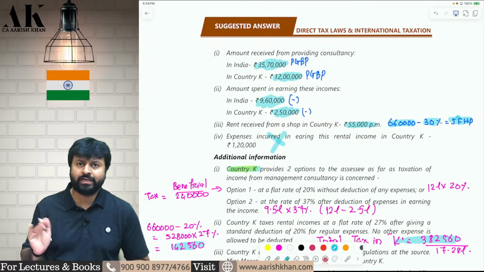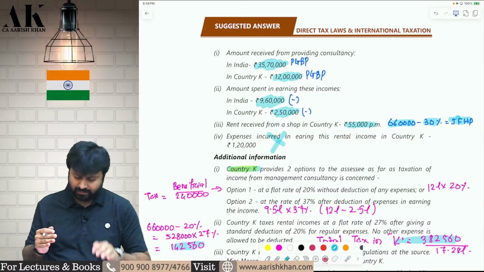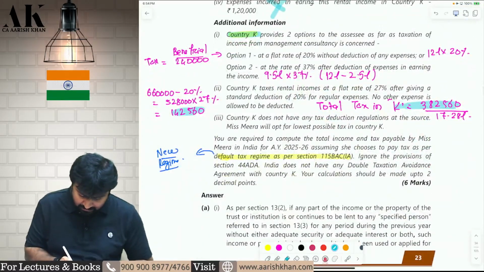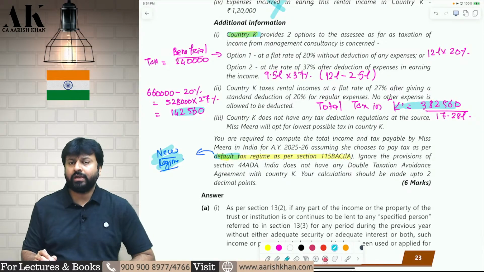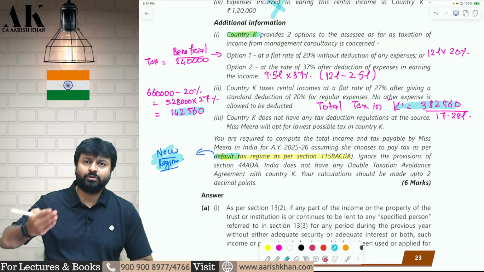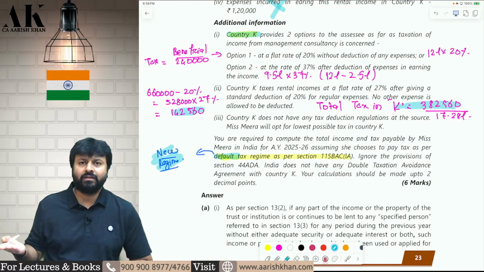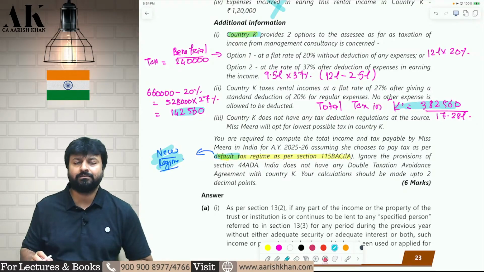That's it. No other expense. Now you will compute tax in India. You will compute tax as per which regime? You will compute tax as per the new regime. New regime means as per 115BAC subsection 1A, up to 3 lakhs no tax, then 7 lakh 5%, then 10 lakhs, then 12 lakhs, then 15 lakhs, etc. This is how you are going to compute the tax.